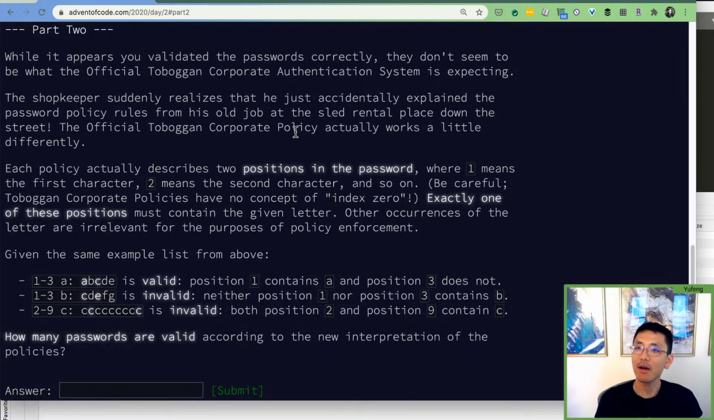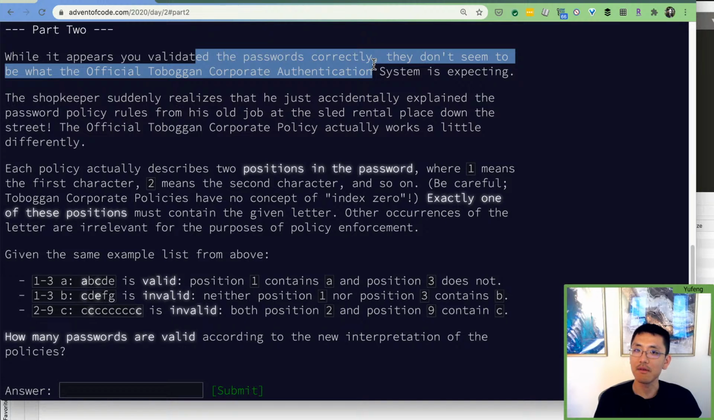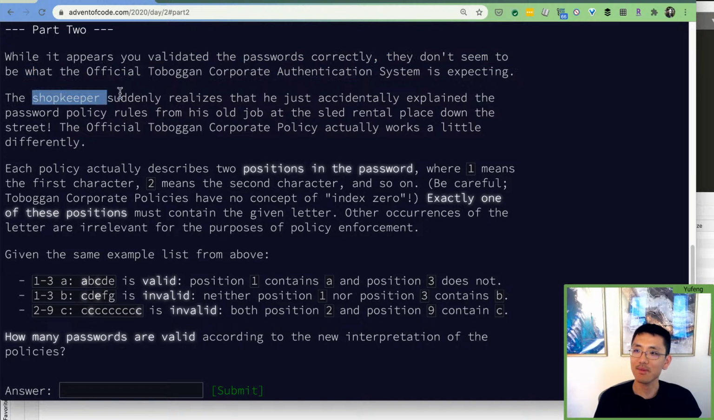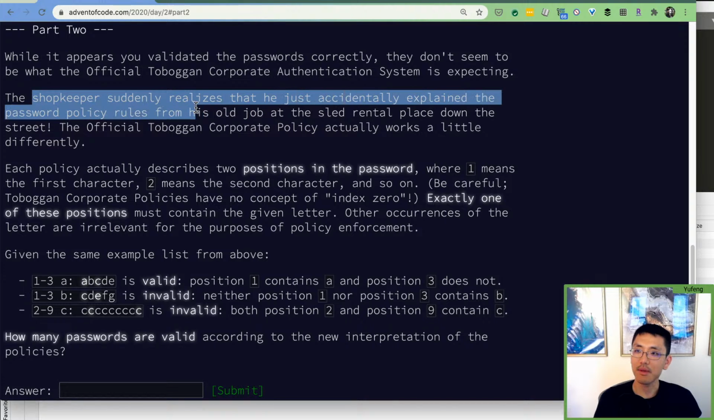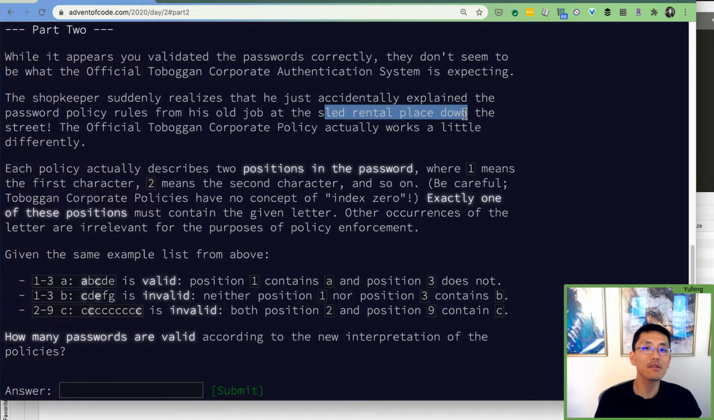Continue to part 2. While it appears that you validated the passwords correctly, they don't seem to be what the official authentication system is expecting. The shopkeeper suddenly realizes he accidentally explained the password policies from his old job at the sled rental place. Maybe we should just go rent a sled instead of a toboggan. The actual policy is a little different.